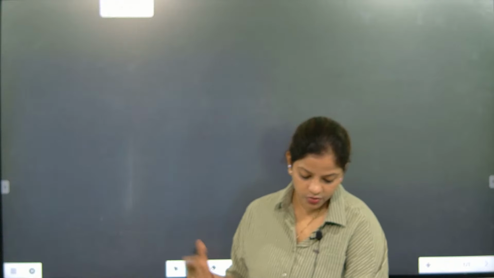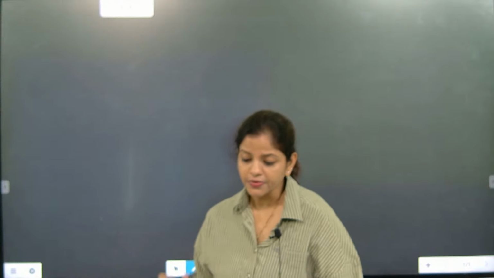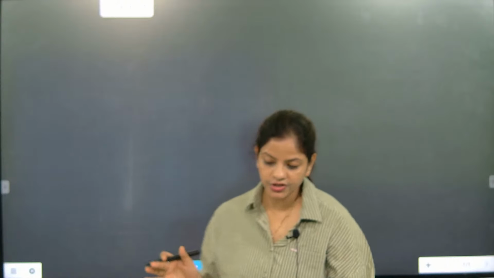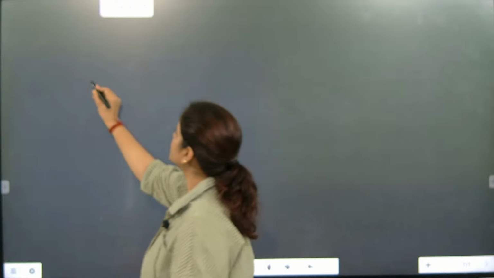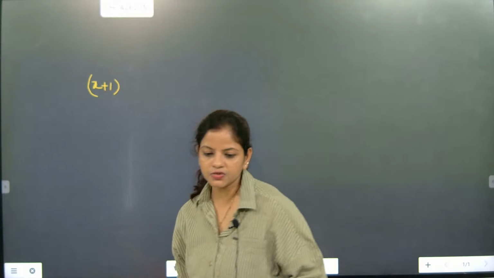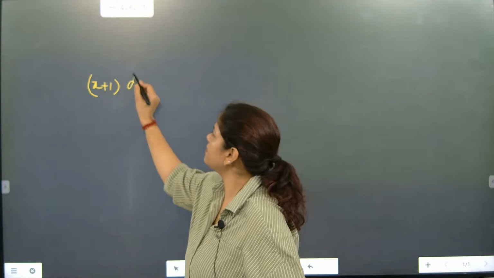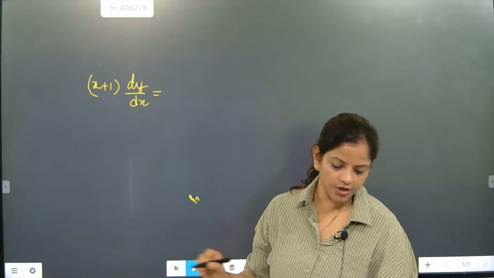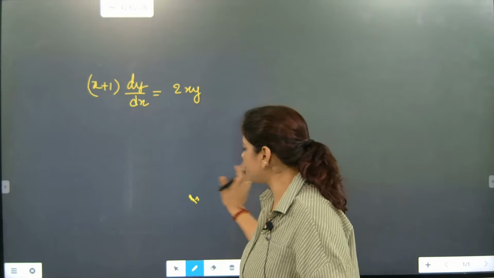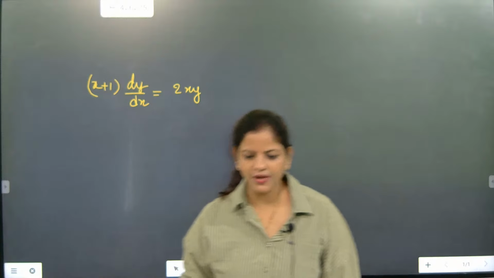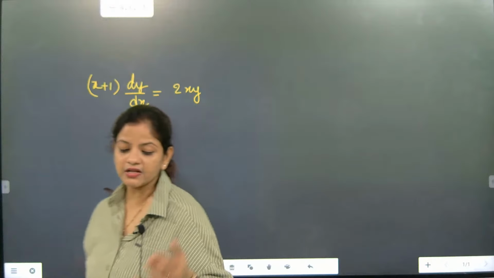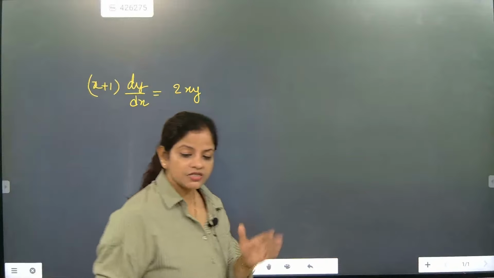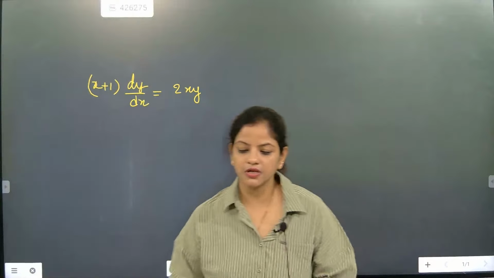Now, beta, next question we are going to do for variable separable question. The another question is you are going to solve and type the answer for me. So now look here, beta. Question is x plus 1 dy by dx equal to 2xy. The most simplest question for 2 marks, mostly they will not be asking this type of questions, but I will be expecting that you children will be able to solve this question. Just separate this part and try to solve the question.